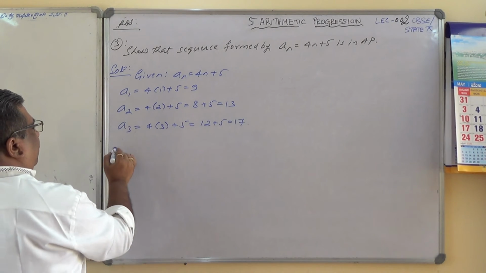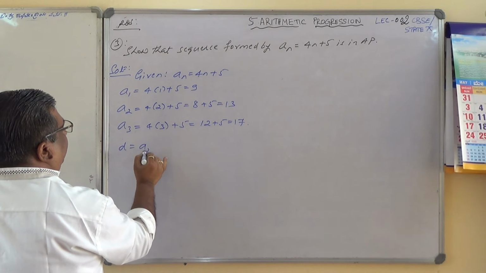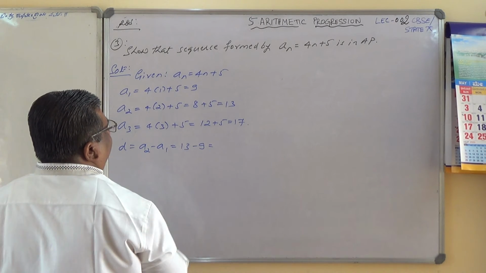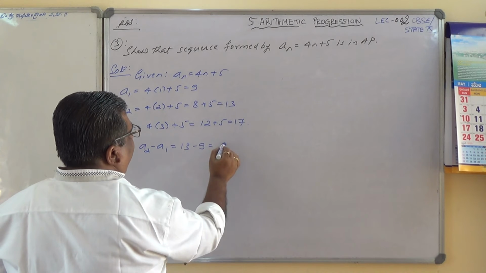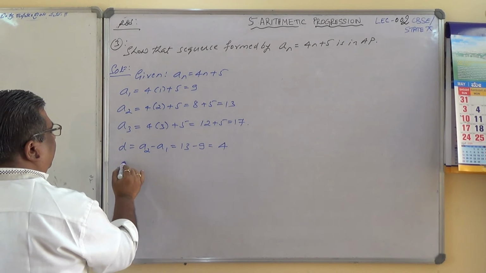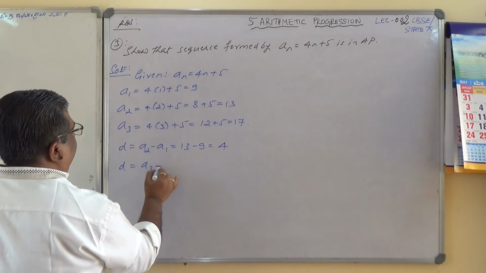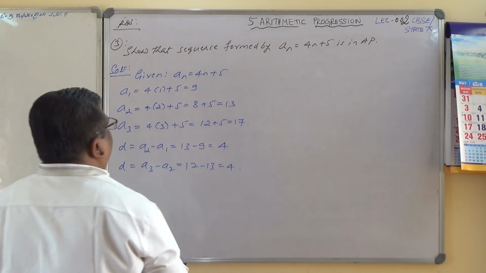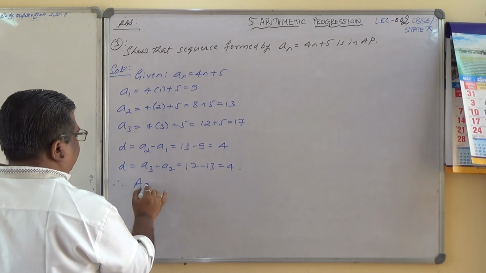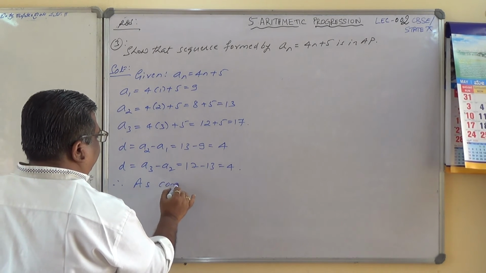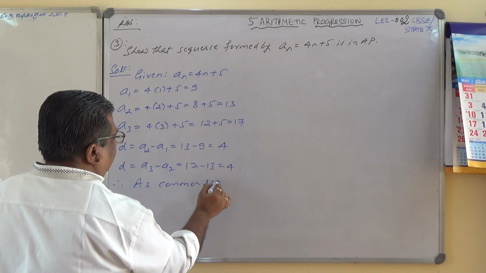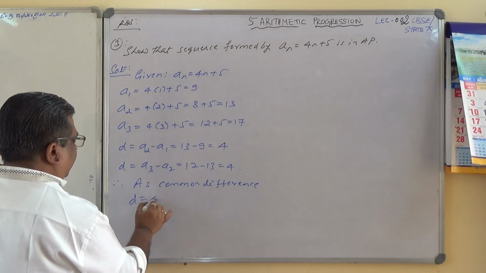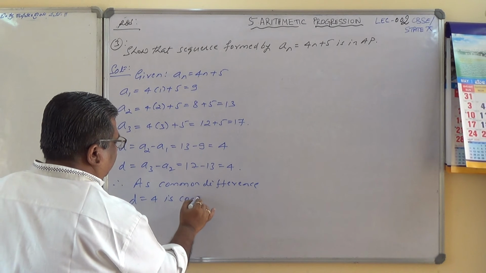Now D equals A2 minus A1, which is 13 minus 9, which is 4. And here also D equals A3 minus A2 equals 17 minus 13, which is 4. And therefore the common difference D equals 4 is constant.